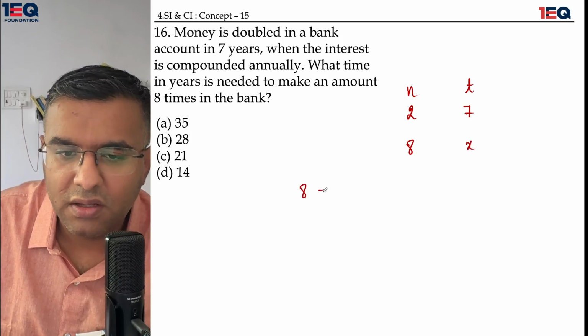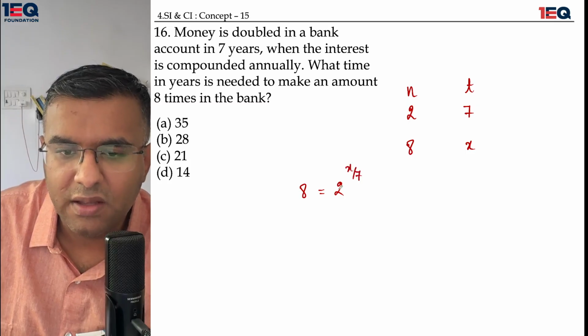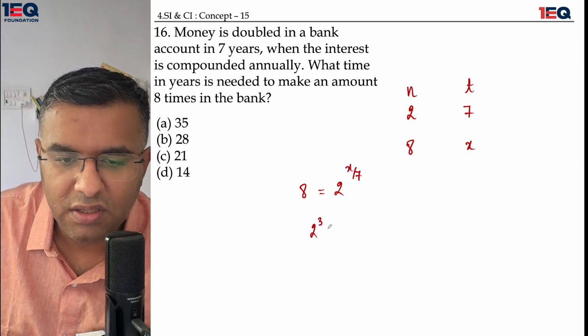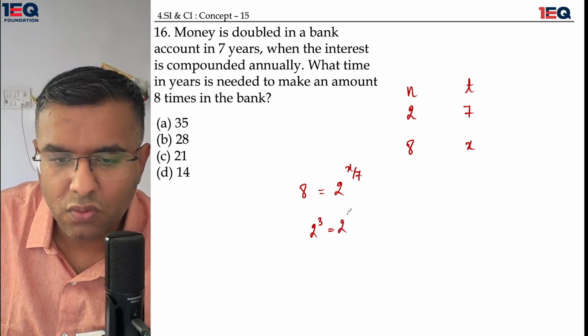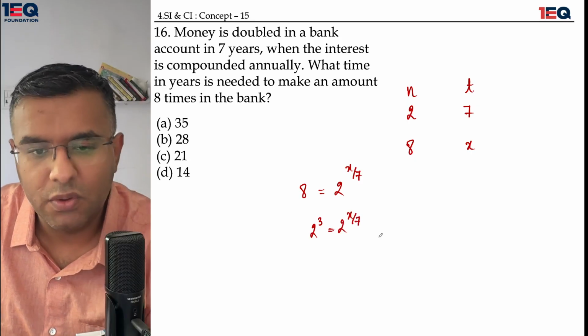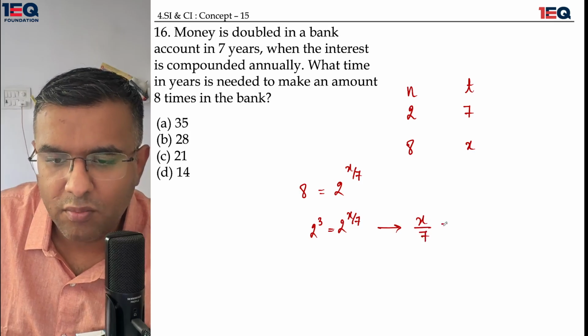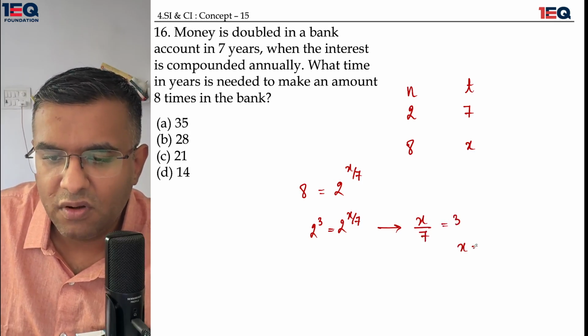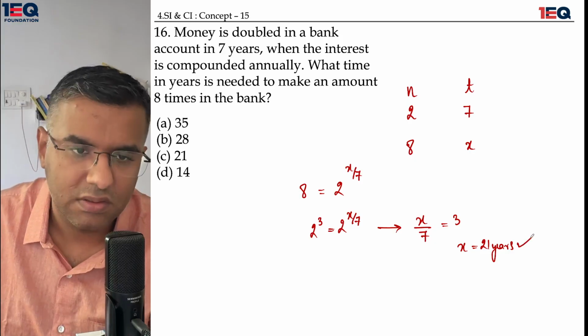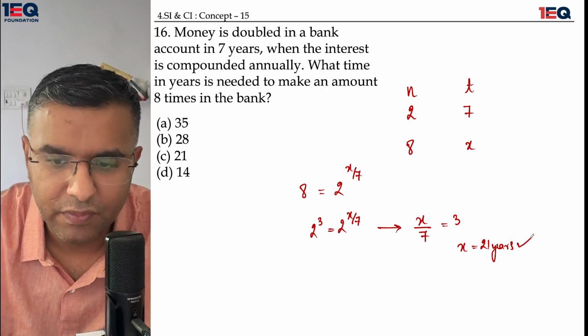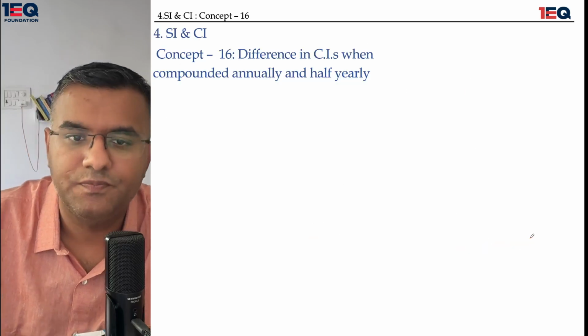So the value of 8 is nothing but 2 to the power x divided by 7. I can easily say that 2 raised to the power 3 is equal to 8. So 2 raised to the power x by 7 is equal to 2 raised to the power 3, which similarly comes to x upon 7 being equal to 3. So the value of x is nothing but 21 years. As simple as that. Good enough. Let's move on.